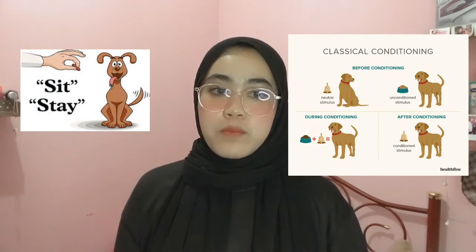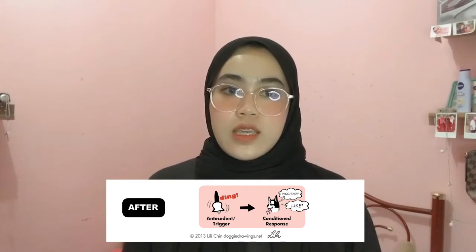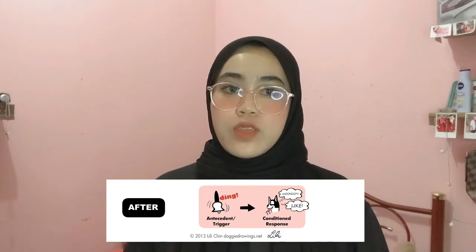This process happened repeatedly. Lastly, after conditioning, the unconditioned stimulus is the food, the unconditioned reaction is salivation, the conditioned stimulus is the sound of the bell, and finally the conditioned reaction is the existence of salivation.